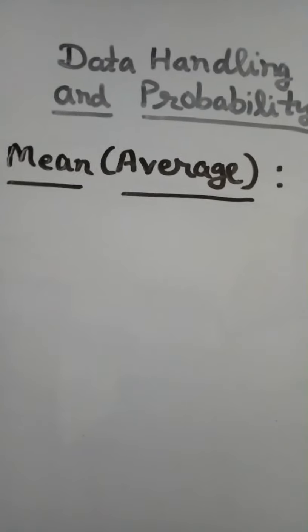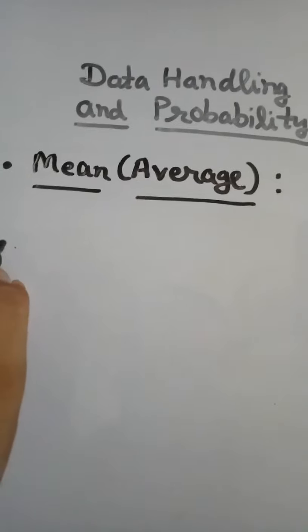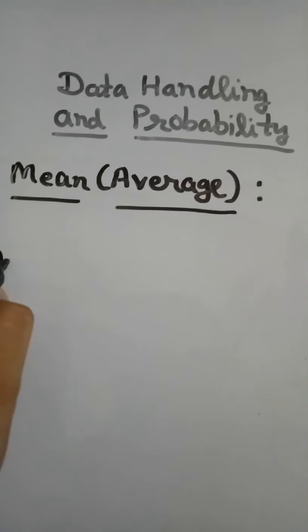I am going to introduce you to the formula of mean.